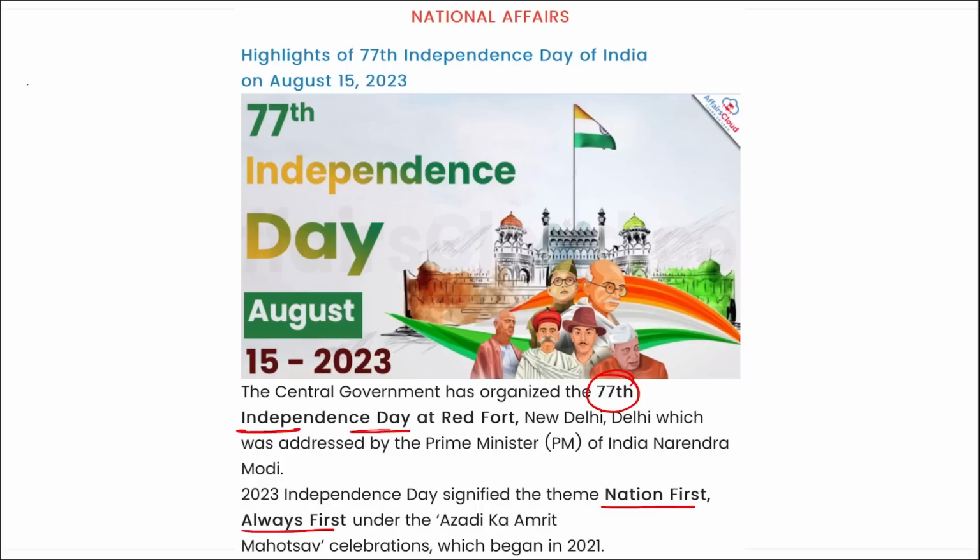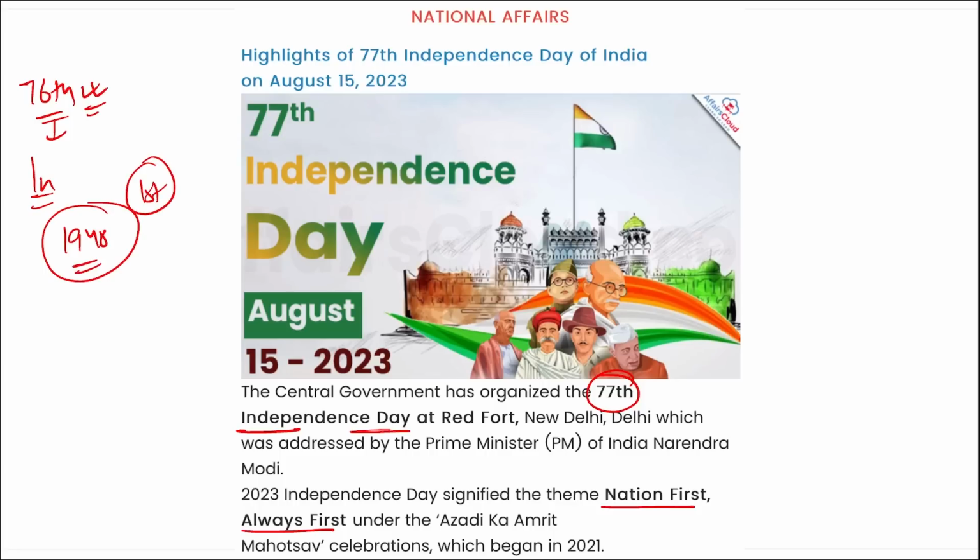Correct? Then remember, this was the 77th Independence Day. But if it asks the year 2023, it marks the 76th anniversary of Indian Independence Day, as the first anniversary was marked in the year 1948. So don't confuse. If it is asked which anniversary, it is the 76th anniversary, because the first ever anniversary of Independence Day was in 1948.